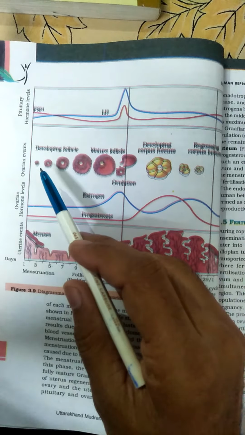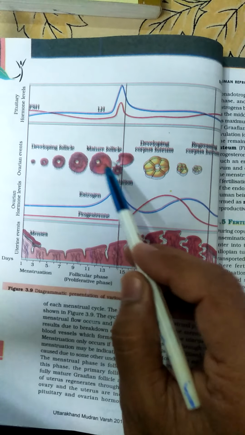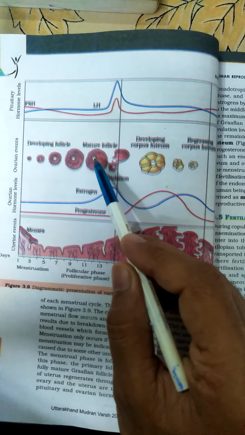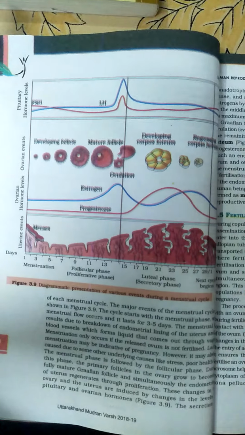According to the NCERT, look here. This is the primary follicle, and it now converts into the Graafian follicle. And this Graafian follicle contains the ovum. Remember it.